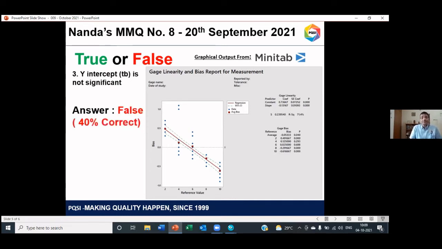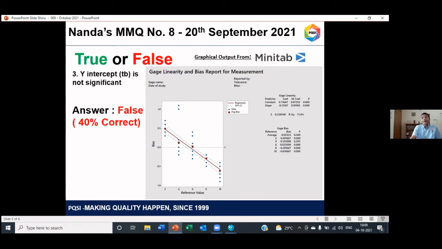Why intercept, which in some softwares or Excel templates we refer to as T-B, is not significant? Okay, so this is actually false. In fact, in this case, the slope is significant, and the y-intercept is also significant. And that is why the calculated output of Minitab also says the constant has a p-value of less than 0.05. So it is significant. So the statement that says it is not significant is false. It is actually significant. 40% of the respondents got it correctly.